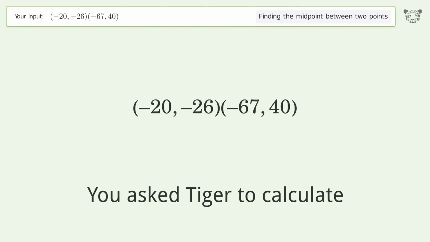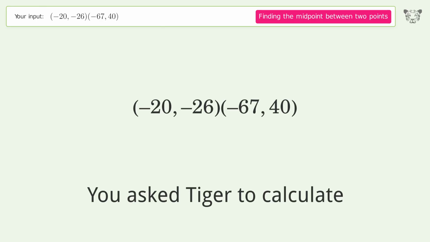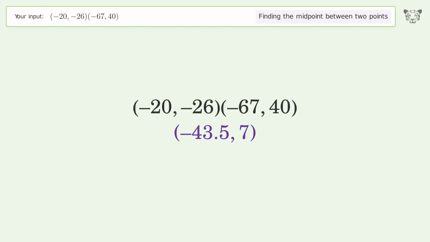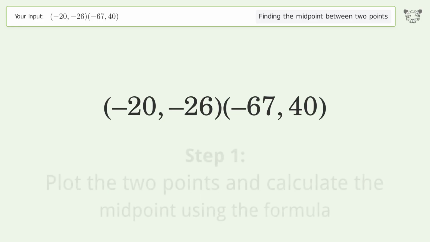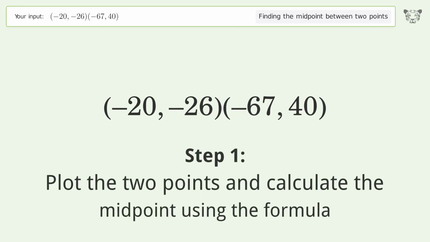You ask Tiger to calculate. This deals with finding the midpoint between 2 points. The midpoint between the 2 points is negative 43.57. Let's solve it step by step. Plot the 2 points and calculate the midpoint using the formula.